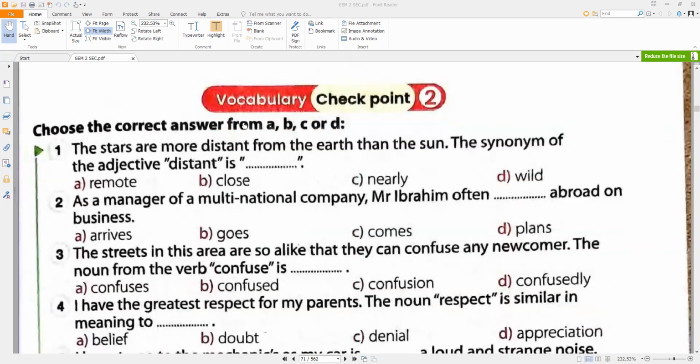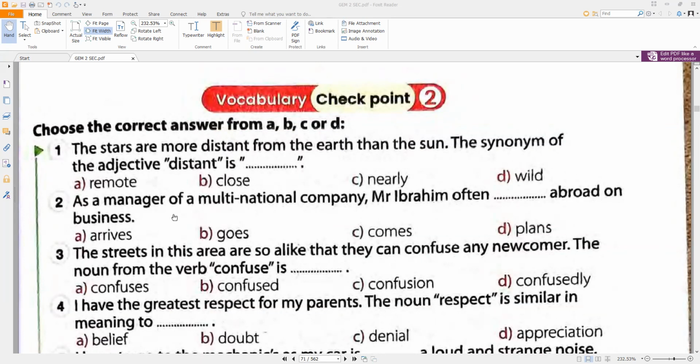Look at that example. The stars are more distant from the earth than the sun. The synonym of the adjective distant is... distant means far away. So the synonym of the adjective distant is remote. Great. Close and nearly. Nearly is an adverb and close is an adjective and so on.